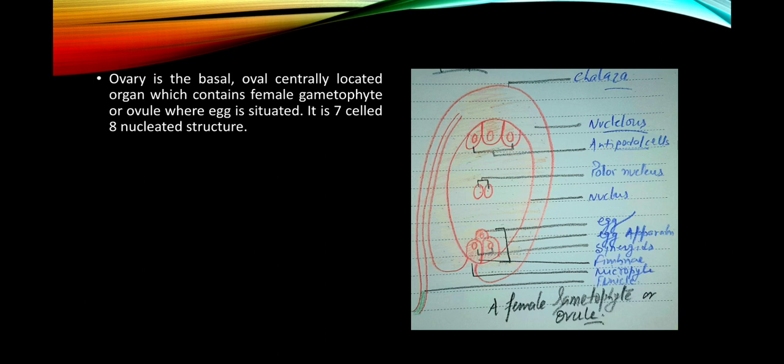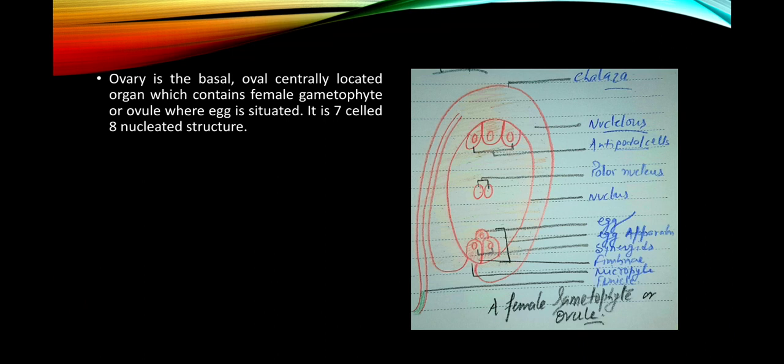Here the upper part that has been shown is the chalaza, and the lowermost part is the micropyle, and the micropyle is the right place through which the pollen tube has to go for the fertilization, because the egg apparatus is there.